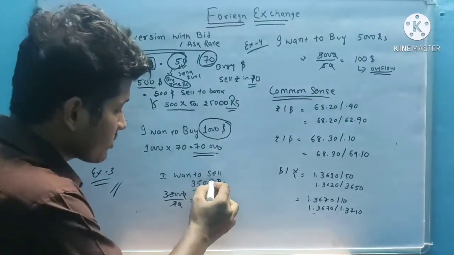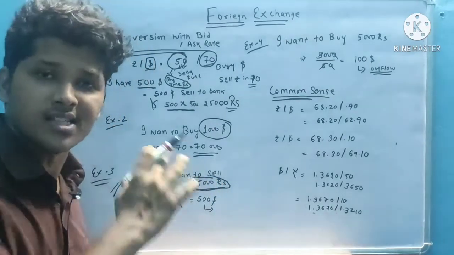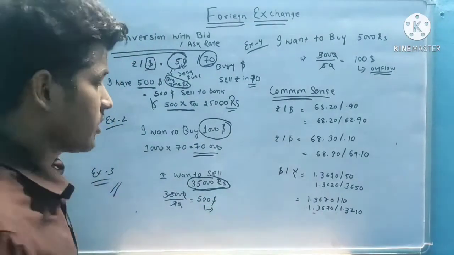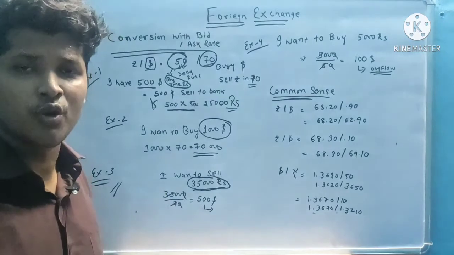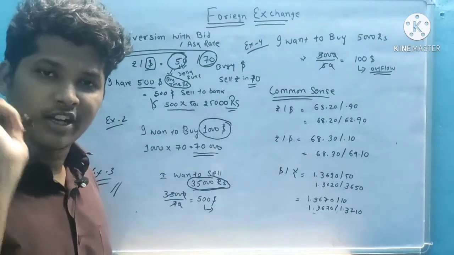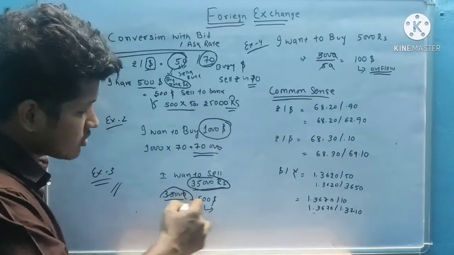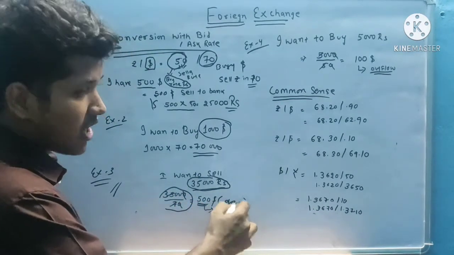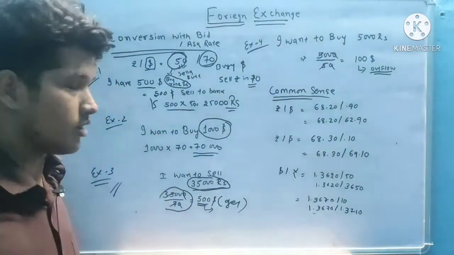Here is the important point: the 35,000 rupees is given in price currency. Now I should convert into base currency. Whenever I convert the price currency into base currency, we always divide. So 35,000 by 70 is equal to $500. I get $500 because I sell the 35,000 amount.